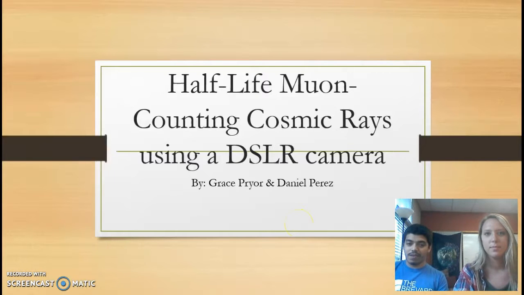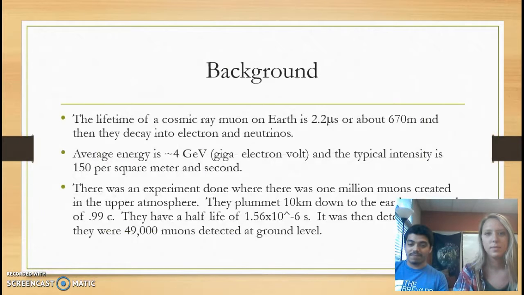My name is Daniel Perez, and this is our experiment on the half-life of a muon, counting the cosmic rays using a DSLR camera. Background: the lifetime of a cosmic ray muon on Earth is 2.2 nanoseconds, or about 670 meters, and then they decay into an electron and neutrinos. Average energy is 4 giga-electron volts, and the typical intensity is 150 per square meter per second.